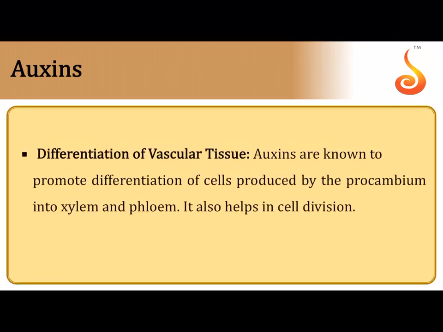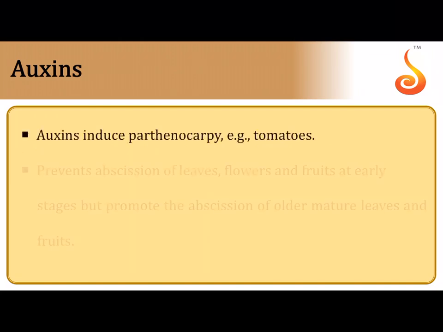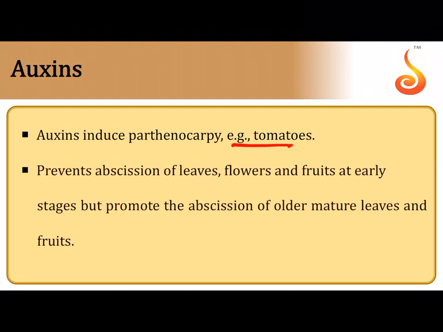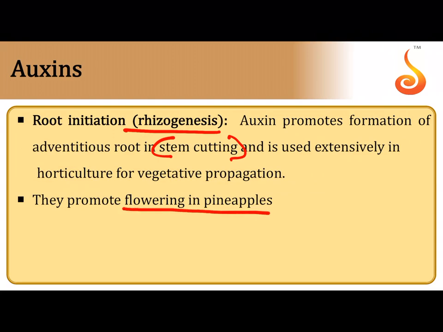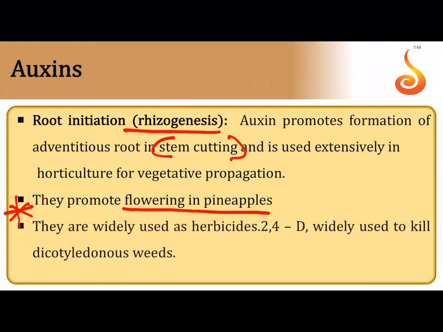Like I said, it helps in differentiation of xylem and phloem, that is vascular tissue. It induces parthenocarpy in tomatoes. It prevents abscission of early stage leaves and fruits, but in the mature or older leaves and fruits, it promotes abscission. It induces rhizogenesis in stem cutting, and it is used in plant propagation. It promotes flowering in pineapple, very very important point. Auxins promote flowering in pineapple.